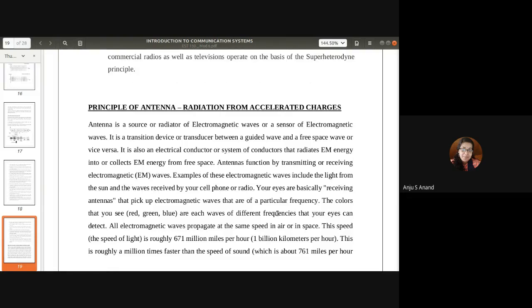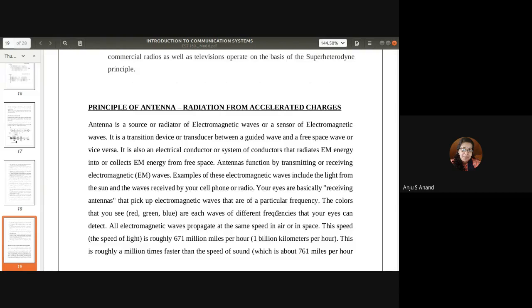So there's an electromagnetic field. Electromagnetic radiation is produced, but there's no transmission. How does it get radiated? These electromagnetic waves are only generated, not radiated. So how does it get radiated?